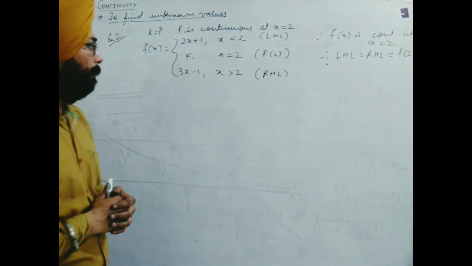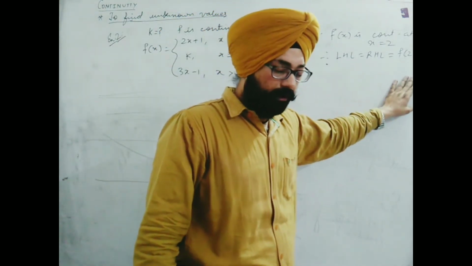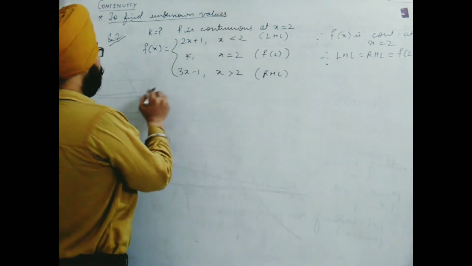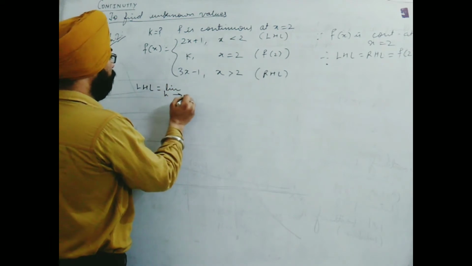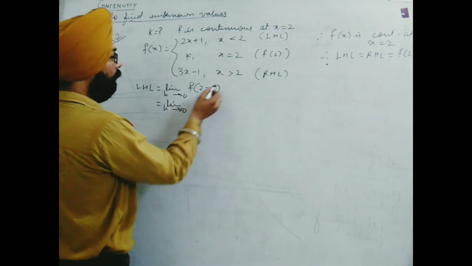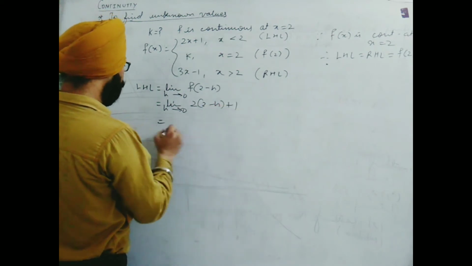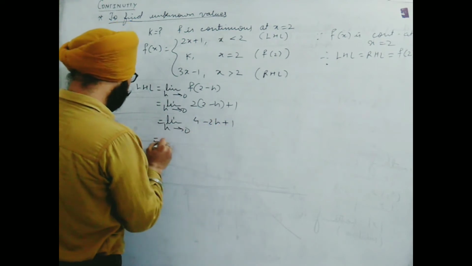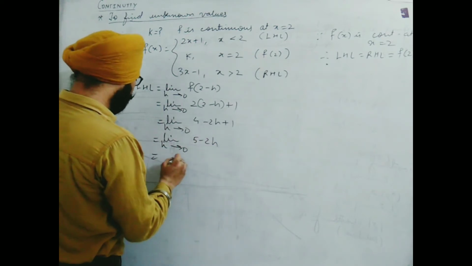So the same way we will do. We will come back to the equation: LHL, RHL, f of 2, all three are equal. Again, LHL is limit h tends to 0 of f of 2 minus h. So this will be 2 minus h plus 1, limit h tends to 0. Opening the bracket, 4 minus 2h plus 1, limit h tends to 0, 5 minus 2h. Replacing h by 0 we get 5.